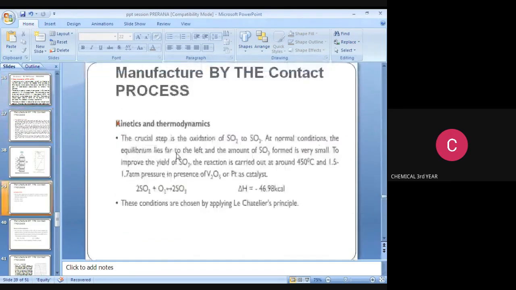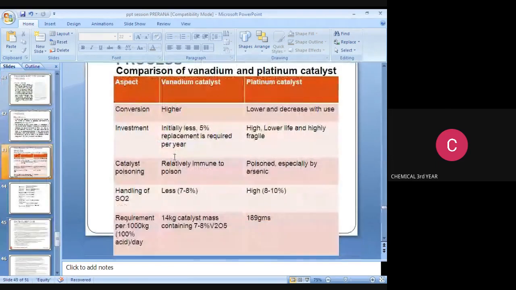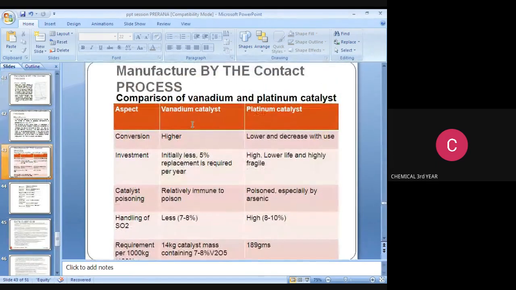So next we move on to discuss some important GATE questions. Before that, the comparison of vanadium and platinum catalyst. The conversion is higher for vanadium catalyst used for production of sulfuric acid, and for platinum it is lower and decreases with use. Investment is initially less, 5% replacement is required. Platinum has a lower life and is highly costly. Catalyst poisoning: vanadium catalyst is relatively immune to poison, whereas platinum is poisoned, especially by arsenic.